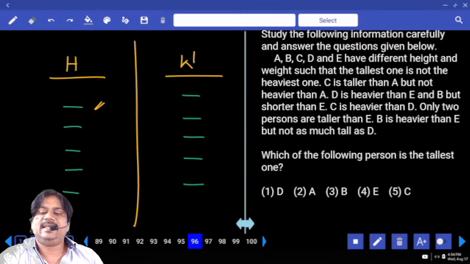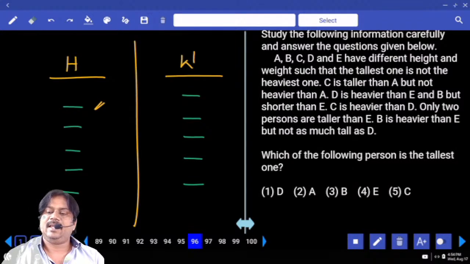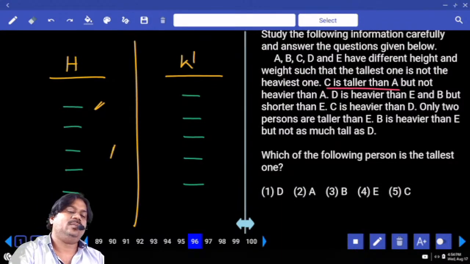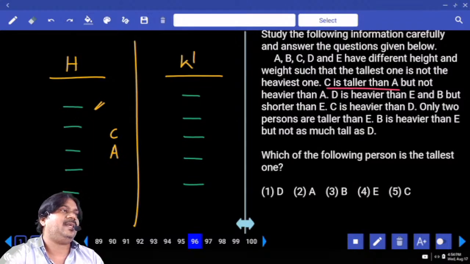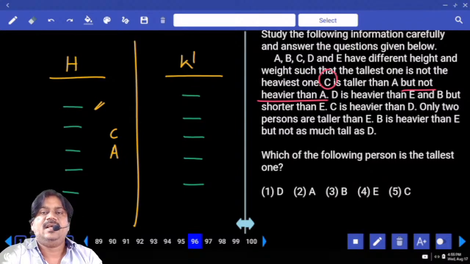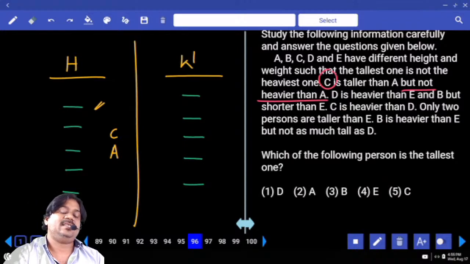C is taller than A but not heavier than A. C is taller than A, is this the comparison in height, yes or no? C is taller than whom? A. Can we have any confirmation about those 2 persons' places among the 5 places? No. Next, but not heavier than A. So 'but not' means C is not heavier than A. Which is a comparison in weight? C is not heavier than A, so C is lighter. Are you clear about this one?